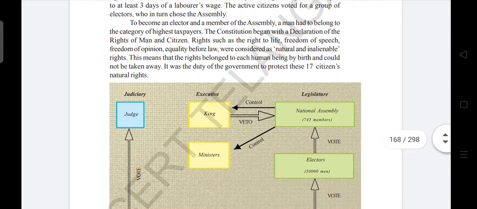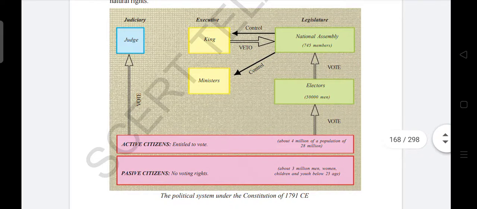So, if you see here, active citizens entitled to vote, above 4 million of a population of 28 million, and passive citizens no voting rights, above 3 million men, women, children, and youth below 25 years of age.